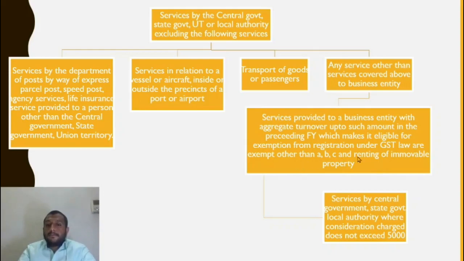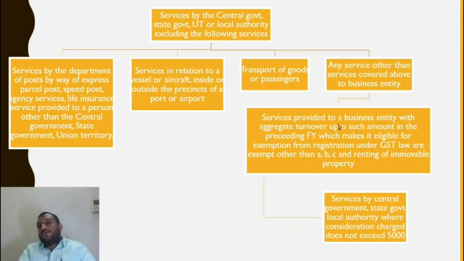Here we say that except ABC, because anyway ABC are, whether I provide to a business entity or not, it is taxable. So there is no need to put ABC again. This is ABC. And renting of immovable property.